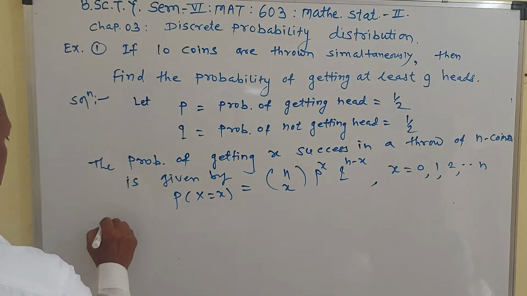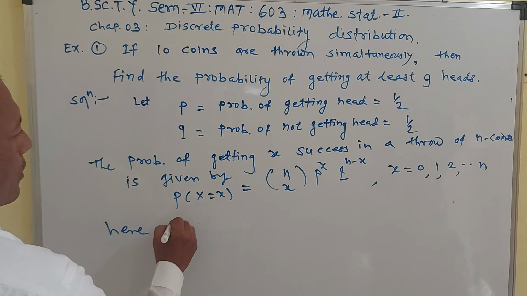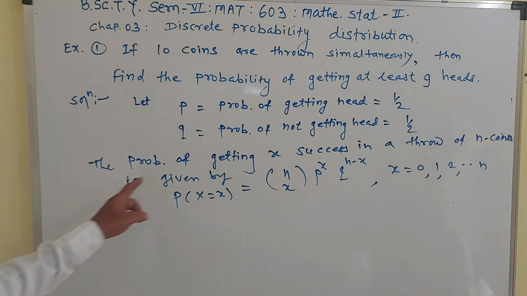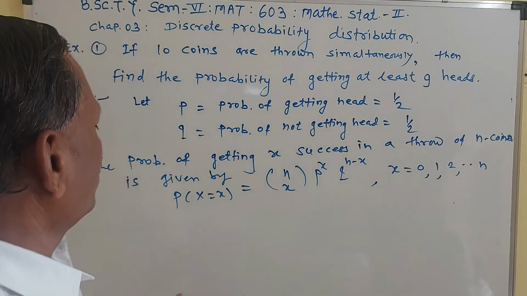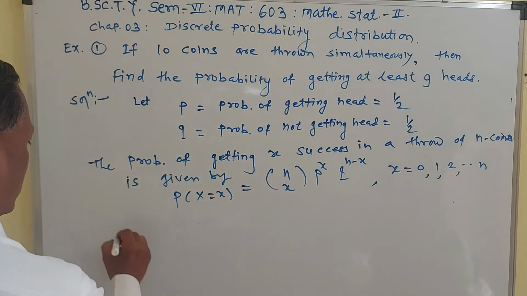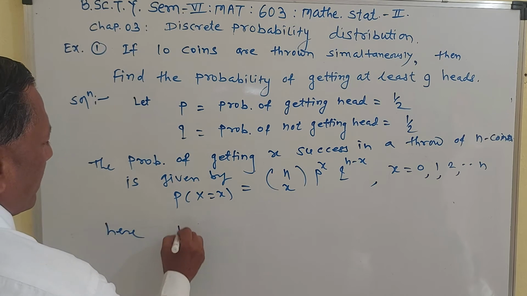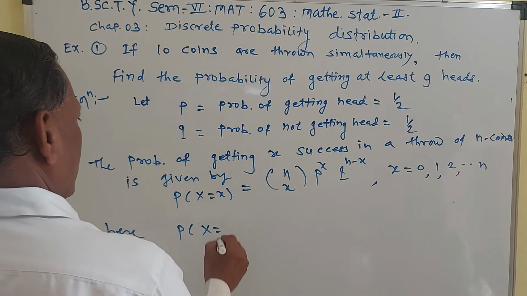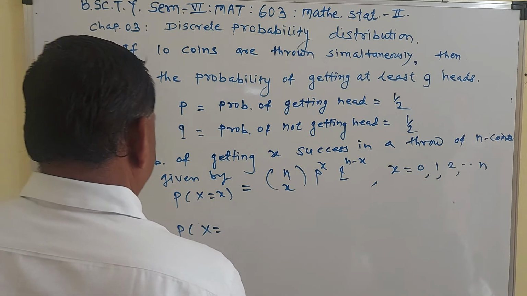Now here how many coins are there? 10 coins.